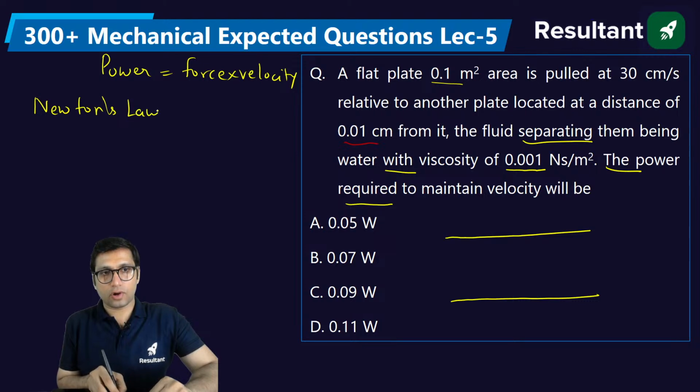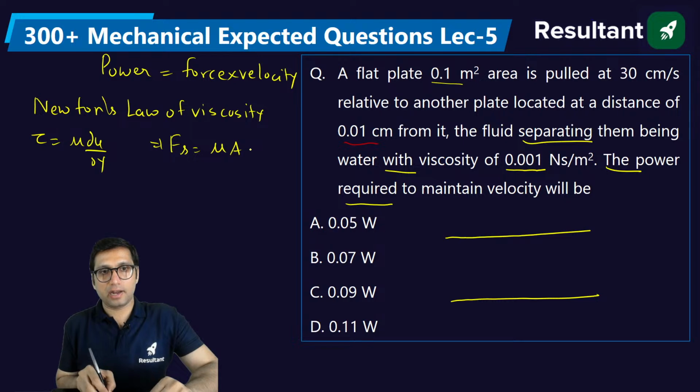According to Newton's law of viscosity, firstly you find the shear stress. Shear stress will be equal to mu du by dy. Then you can find the shear force. Shear force is equal to mu into A du by dy. And you multiply the shear force with velocity, you will get the answer. Simple. So just put the value.